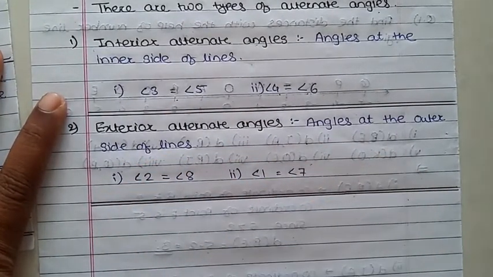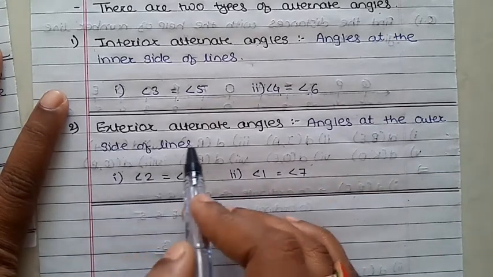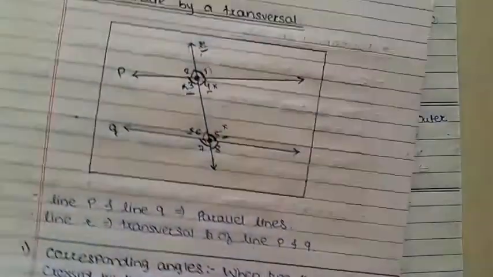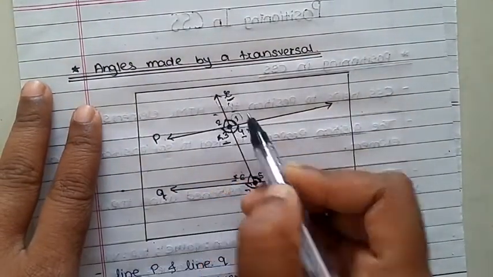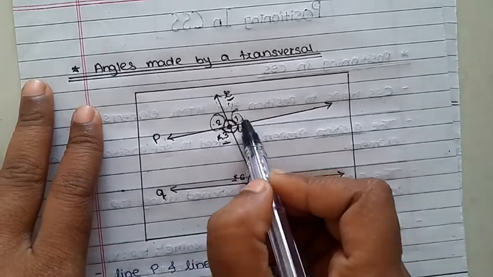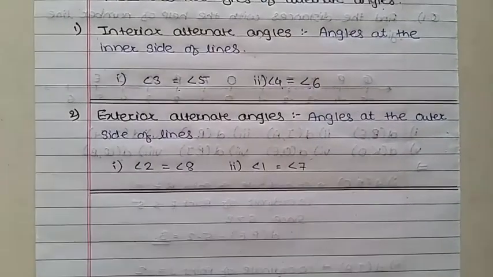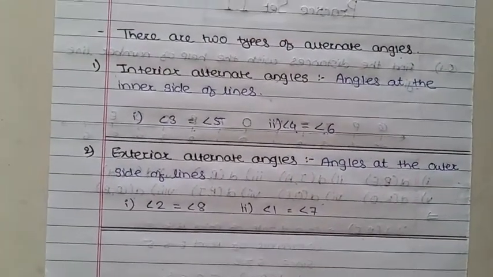Alternate like this. Then exterior means what? Angles at the outer side of the lines. Outer side means this one, the upside one. So 2 is equivalent to 8 and 1 is equivalent to 7. Clear? So these are the exterior alternate angles.